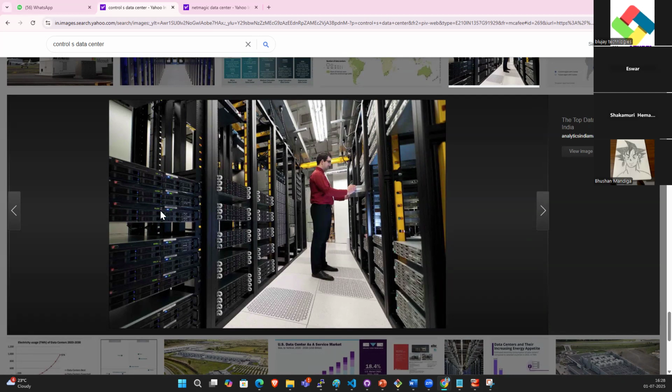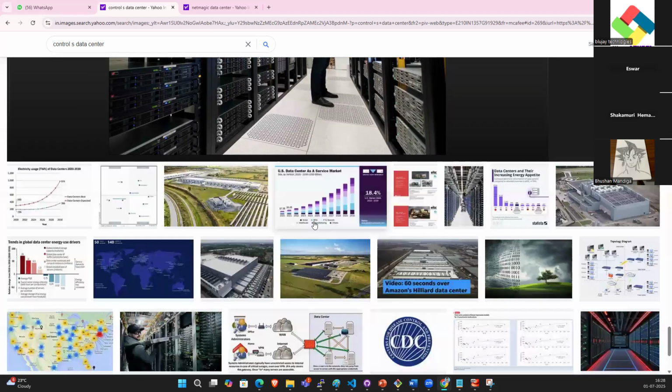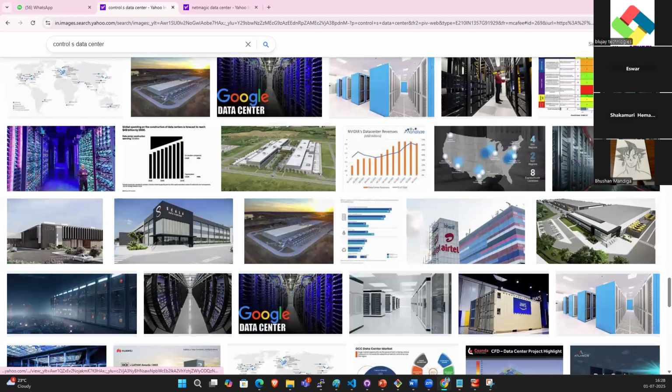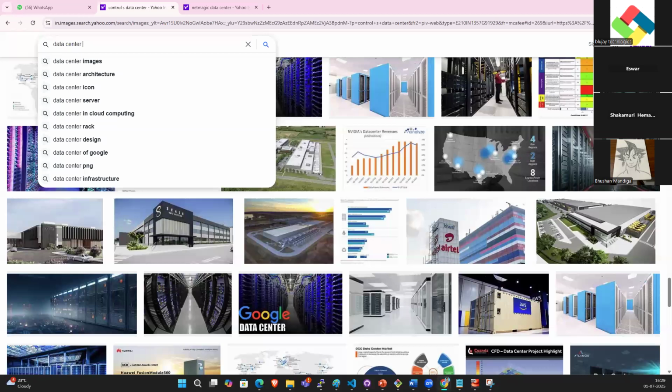What will they provide, guys? They will provide rental space to keep our servers, and they will provide 99.99% uptime, durability, and reliability. Guys, understood? Data center, racks.